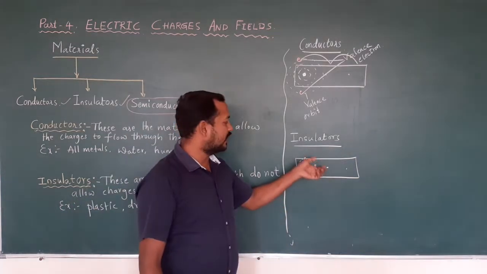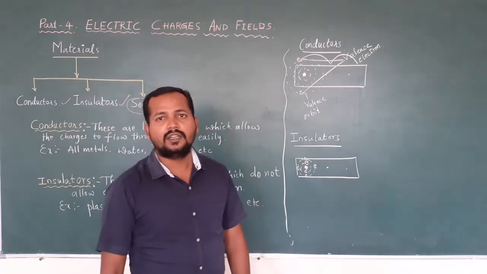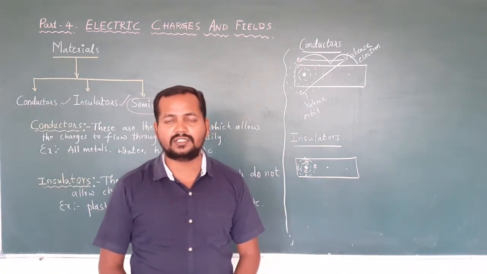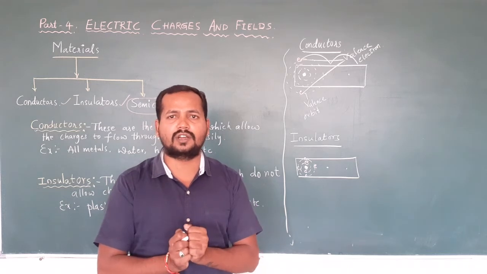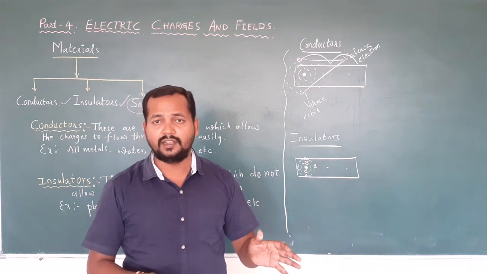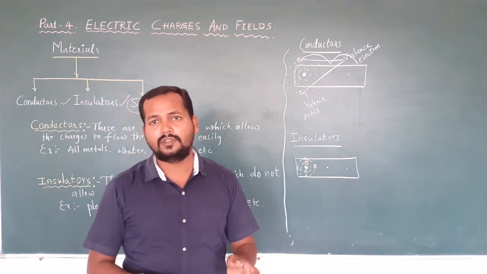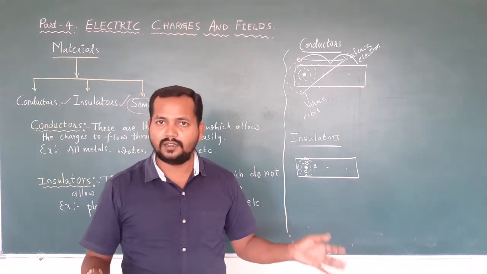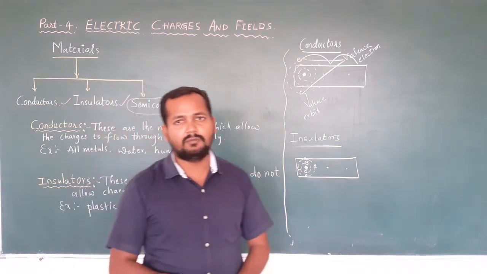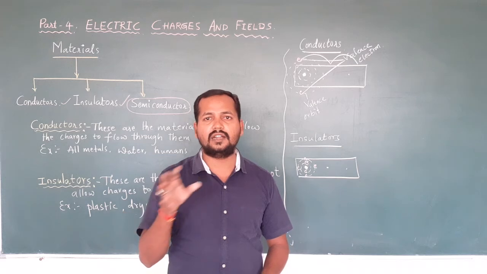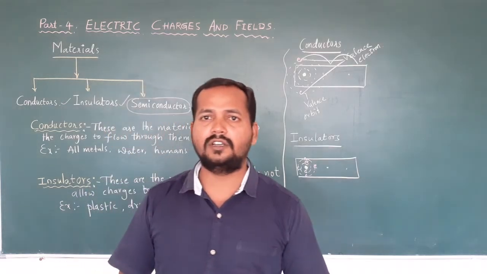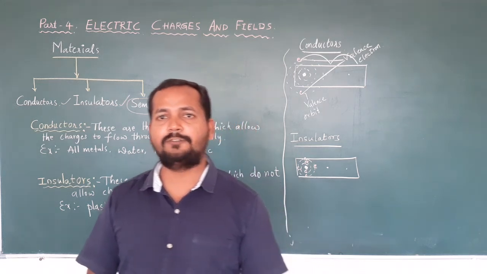The electrons which are present in the orbits, revolving around the nucleus, are strongly bound to the nucleus, hence no electron comes outside. That's why there is no possibility of electron movement in insulators. Understand? So this is the basic difference between insulators and conductors. I hope you understood. And next we are moving towards electrification.